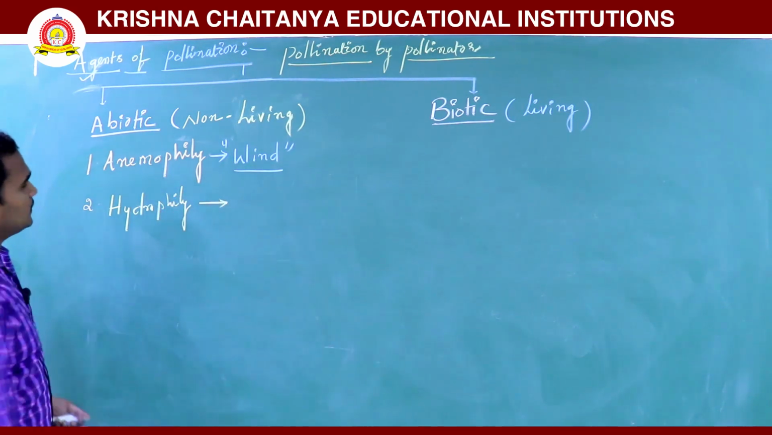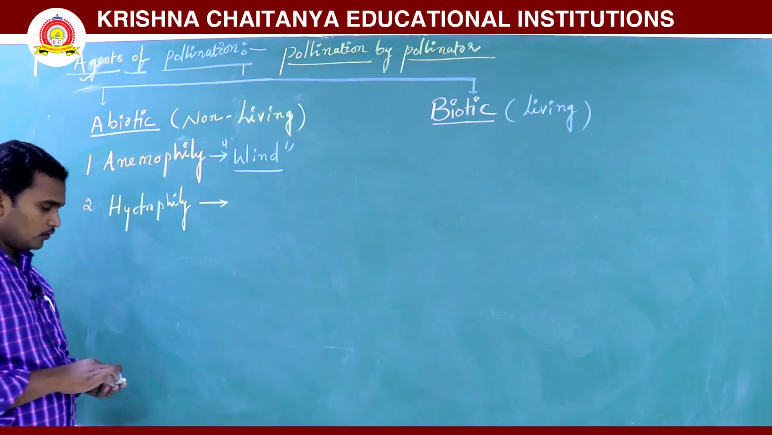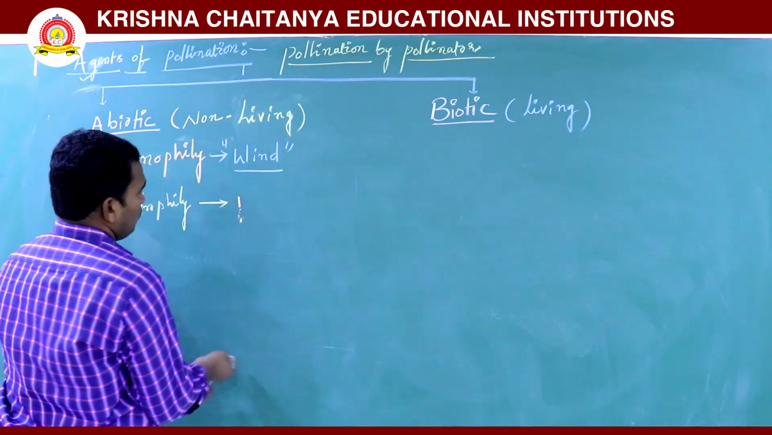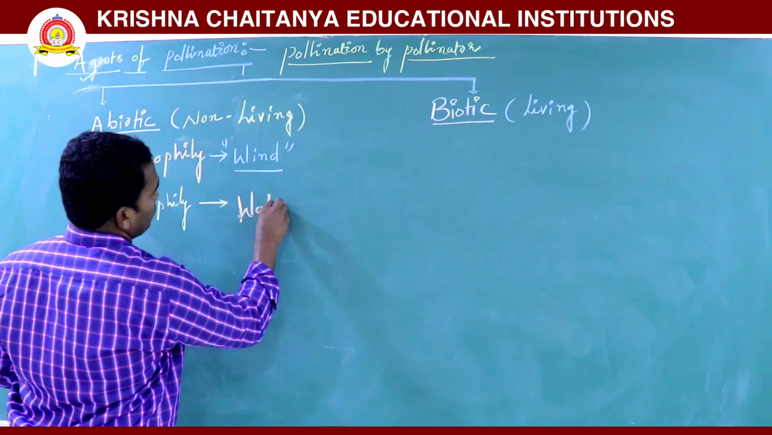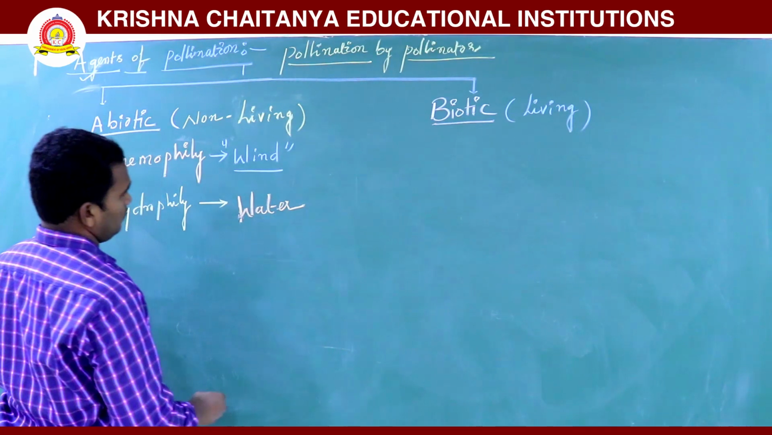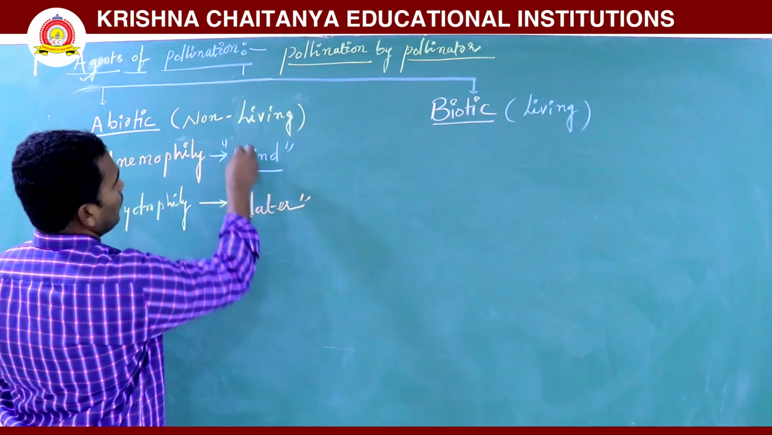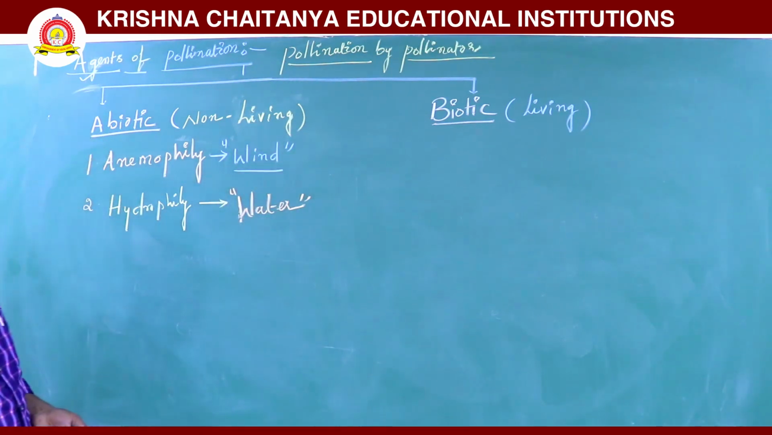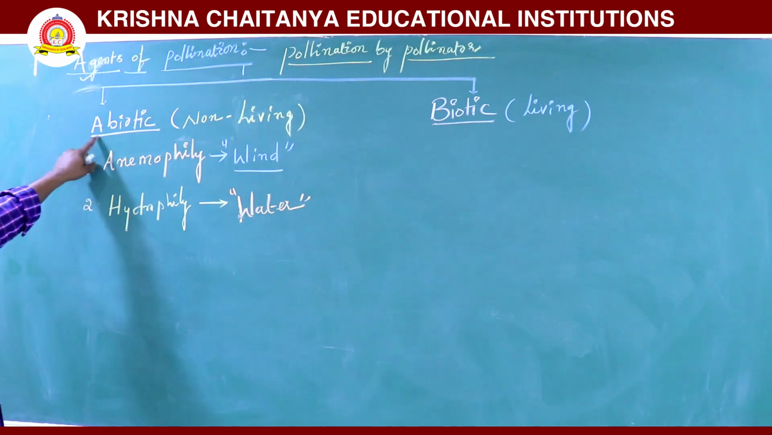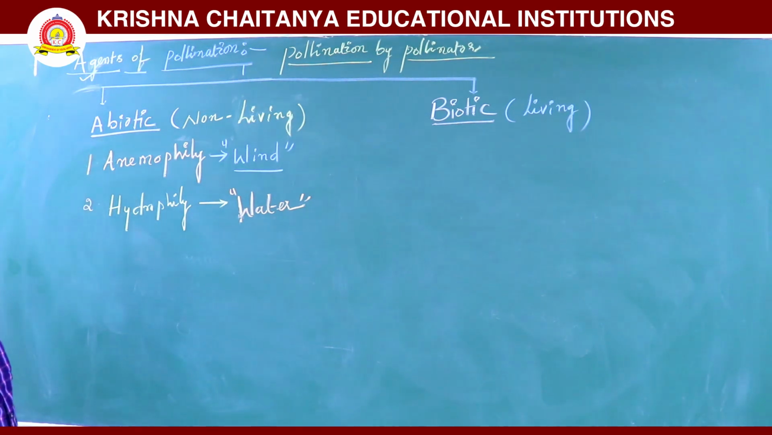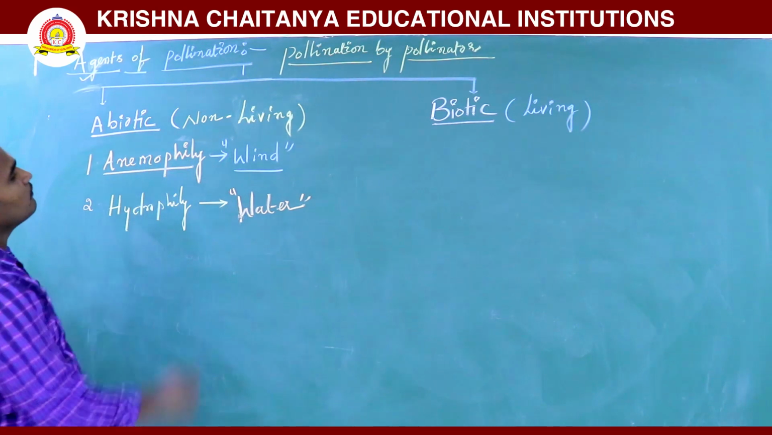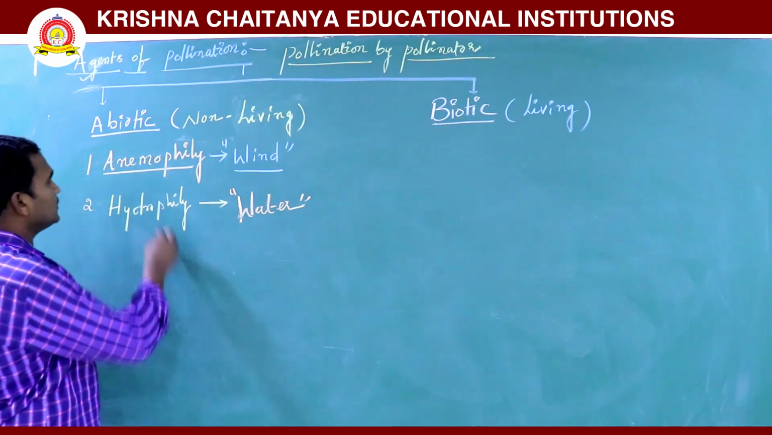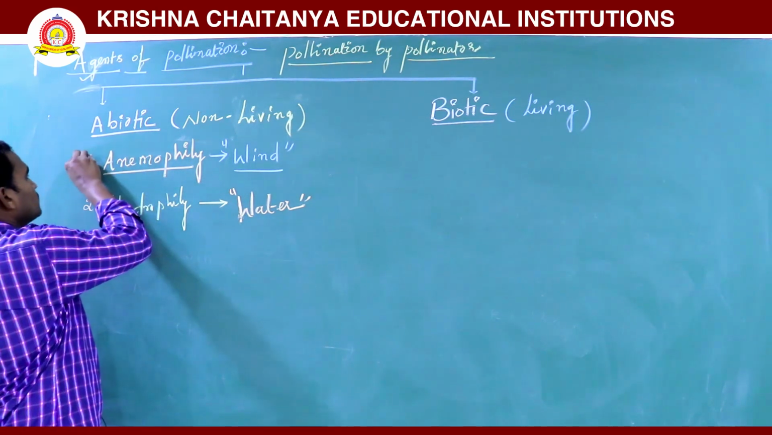So what is hydrophily? Here it is water. Water also helps in pollination, and wind helps in pollination. These are the two types of pollination. Anemophily means pollination by wind, that is why it is called anemophilous.